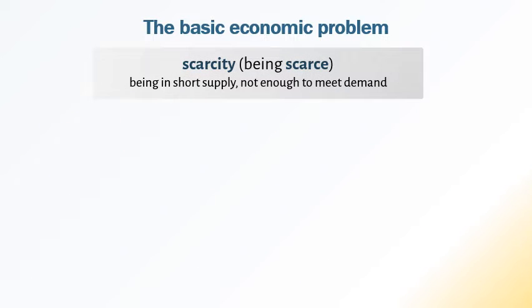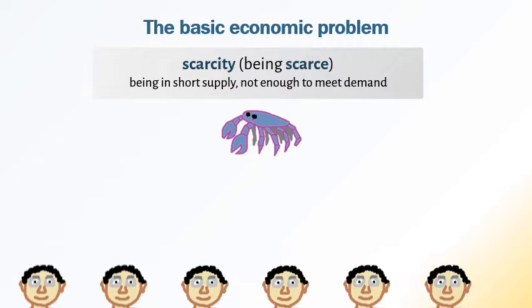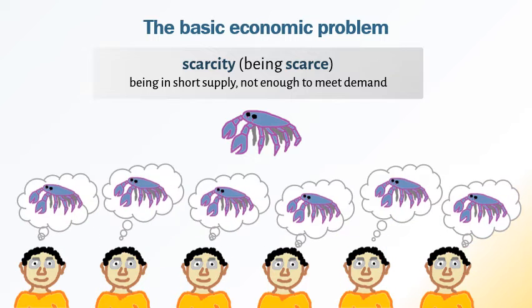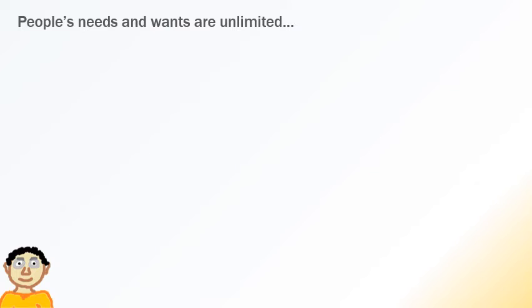Scarcity, or being scarce, means that something is in short supply. There's not enough to meet demand. There's not enough for everyone. This is the basic problem that we try to address in economics. Scarcity is always a problem because people's needs and wants are unlimited. There is no limit to what people can dream of having.